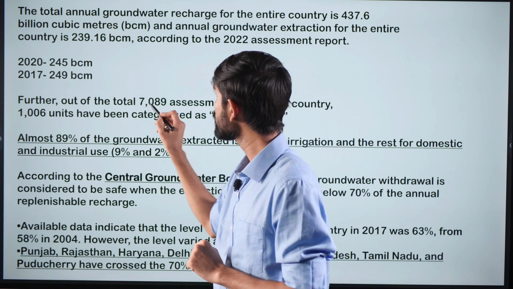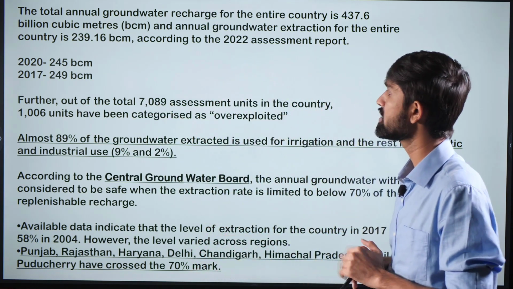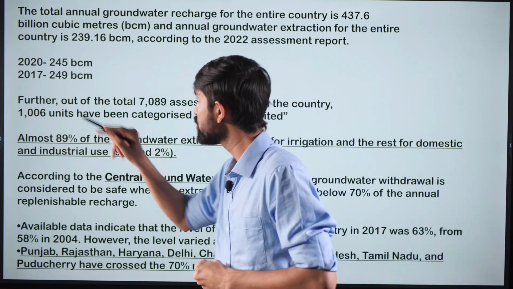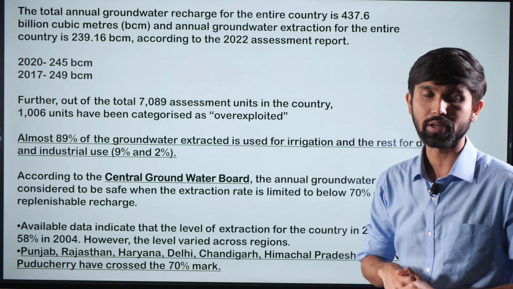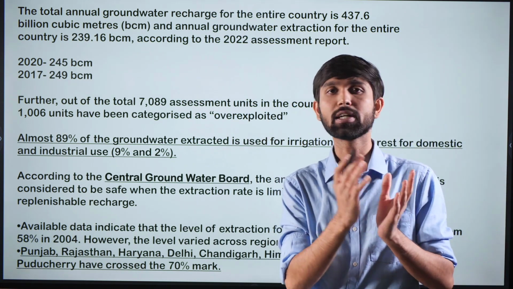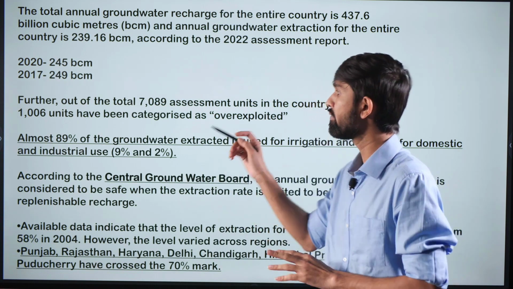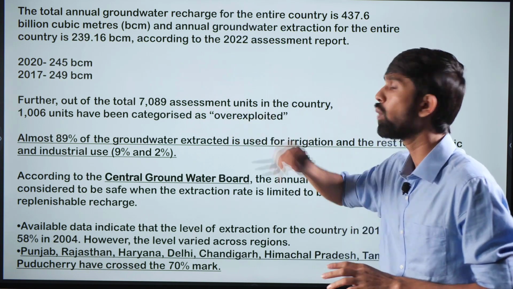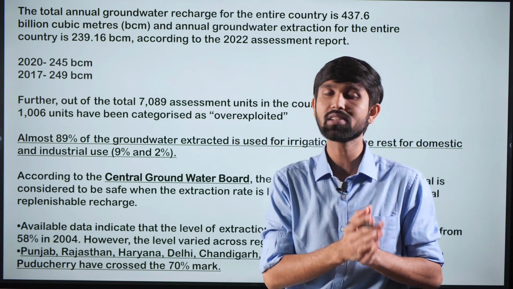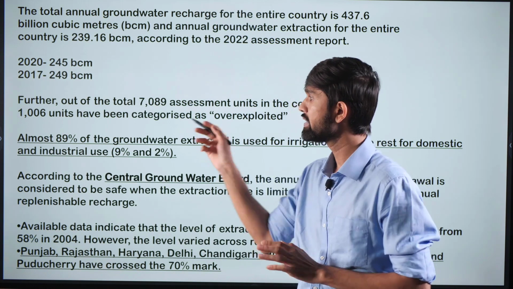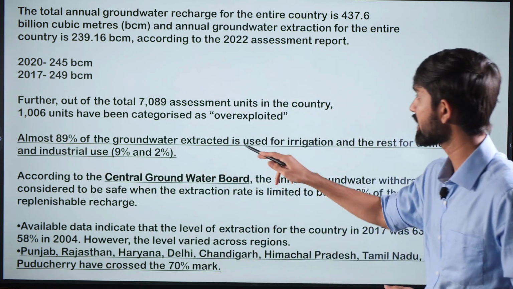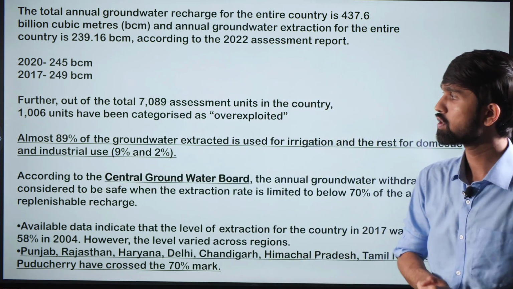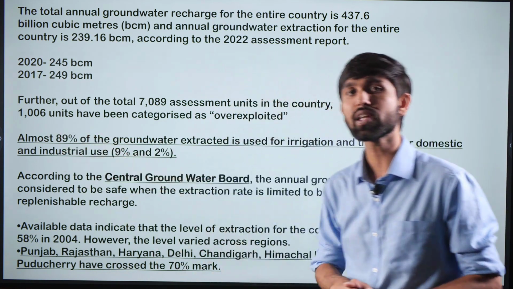And out of these total 7089 assessment units in the country, these are the places from which the groundwater samples were taken. 1000 units have been categorized as overexploited. So this shows us the extent of depletion of the groundwater table, where close to 1/7 of the places that the measurement was done are showing overexploited levels, which means that the groundwater levels in these places are very low. Then almost 89% of the groundwater extracted is used for irrigation and the rest is used for domestic and industrial use. So the bulk of the groundwater usage happens for irrigation purposes.